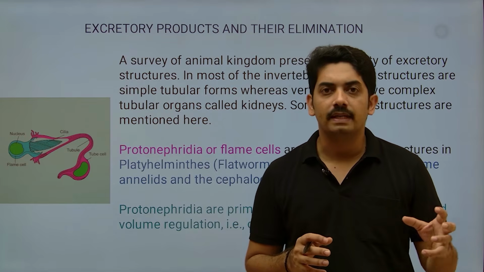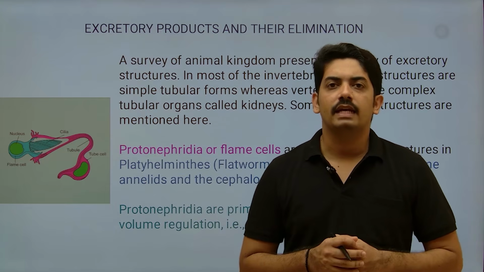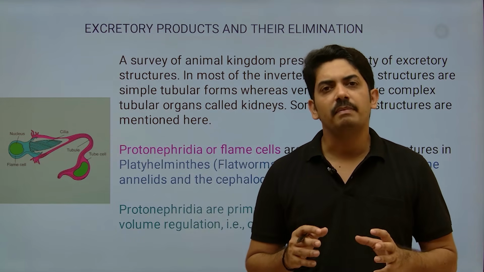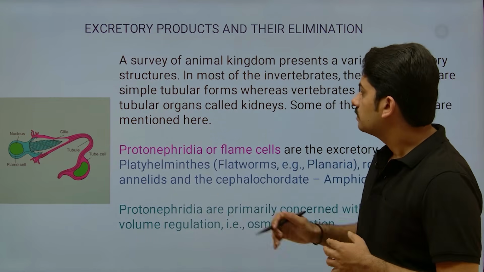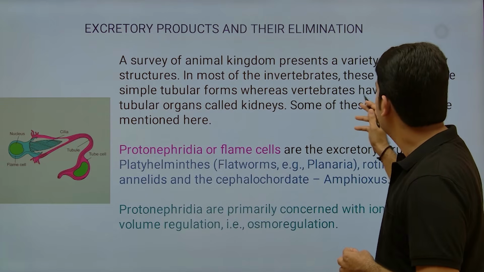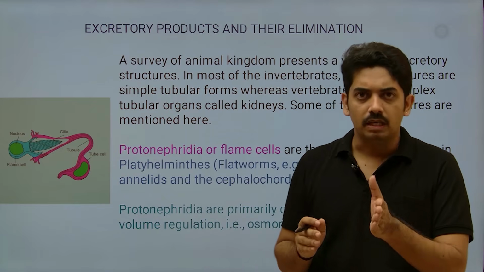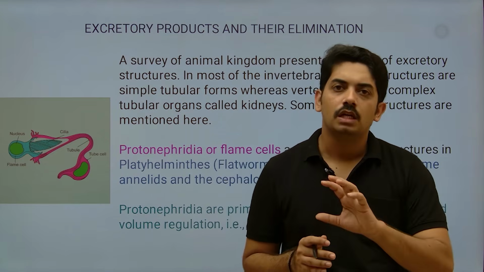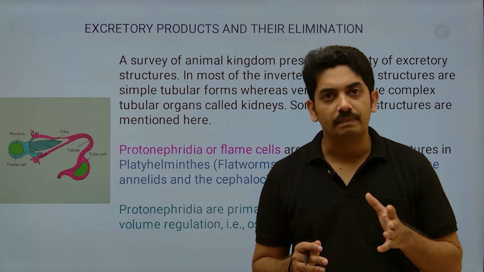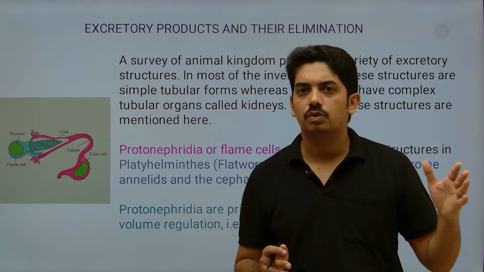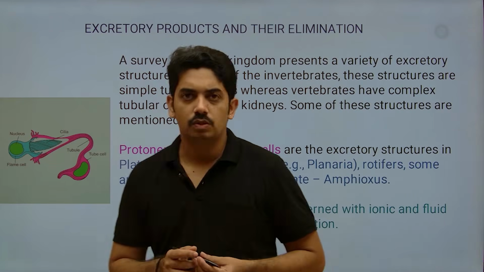The complex excretory system like kidney got evolved. So in primitive organisms, what we can expect is a primitive tubular structure which is involved in excretion. Okay. So simple tubular forms, whereas vertebrates have complex tubular organs called kidney. So starting from invertebrates to the most complex mammals, this system of excretion got evolved. Okay, so complexity got evolved from primitive to more advanced. In that, one example is given. Please note this definition.